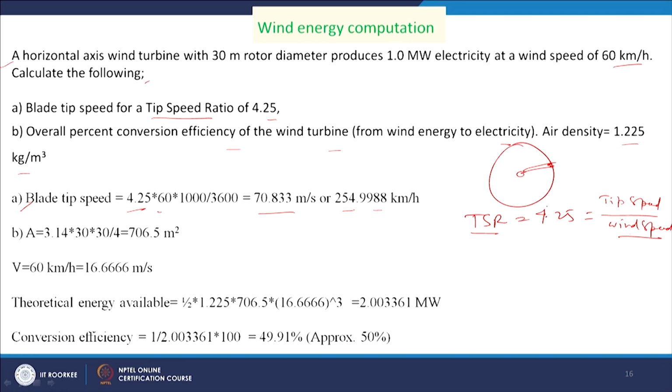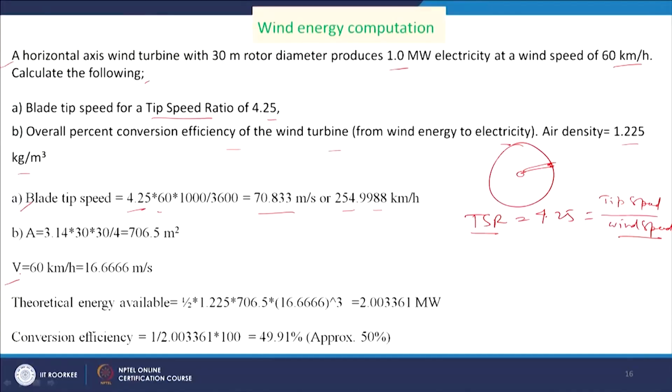Second, overall percent conversion efficiency we have to calculate. So, now we will see what amount of electricity we are producing here and what was the maximum potential we have here. To calculate potential we need the value of wind speed, and here we have V equal to 60 kilometer per hour, that we have to convert into meter per second, so 60 into 1000 meter divided by 3600, that is 16.6666 meter per second.